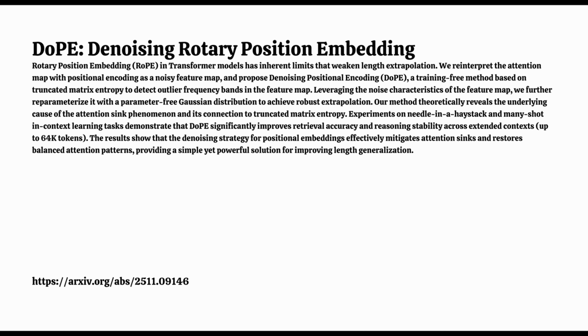The issue starts when you ask the model to process, say, 10 times more text than it's ever seen before. The performance just degrades. It's like it starts to forget what it read at the beginning, or it pays attention to the wrong things. That's the core limitation DoPE is trying to solve. So what's actually failing? If RoPE is the engine, what's the specific part that breaks when you push it to 72K or even 64K tokens?